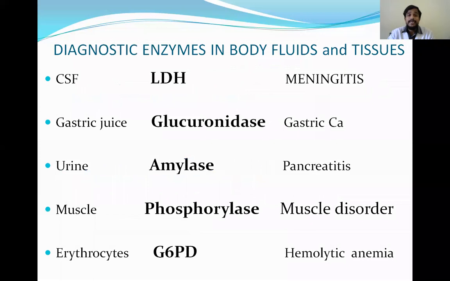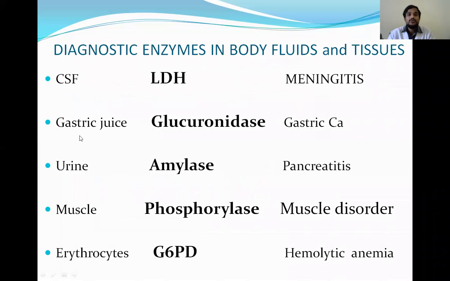And coming to the enzymes in body fluids and tissues, not only in the organs, but in body fluids and tissues also, the enzymes are useful in diagnosis. In the CSF, if LDH is increased, it takes us toward the diagnosis of meningitis.